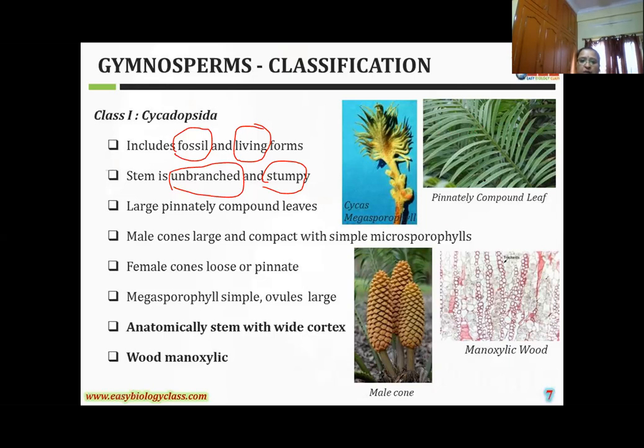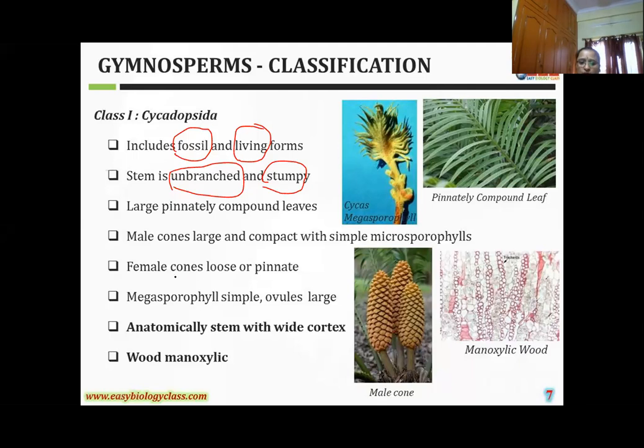Next one, reproductive organs. See here, these are the reproductive organs. Only here the male cone is very large compared to the female cone, compact with many simple microsporophylls that produce the pollen. The opposite, the female cone, is very loose and pinnate, and very small in size.